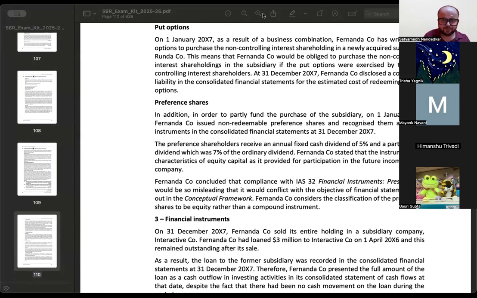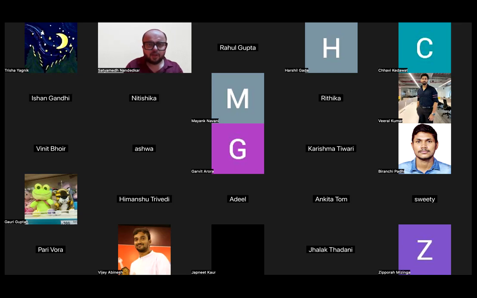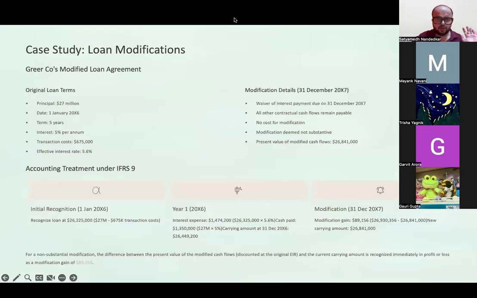सही बताया. अब there's a question called Greer company in the exam kit. That Greer company वाला question also has some part of financial instruments present. तो एक बार वो देख लेते हैं. लोन अग्रीमेंट है, that is an independent part of the question. वो ऐसे तो कंसोलिडेशन का क्वेश्चन है, but it is an independent subpart in that. Sorry, I'll take you to the question.